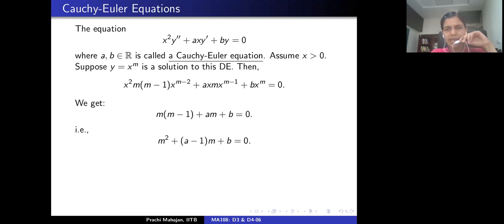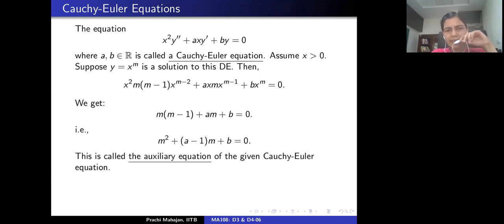This is a quadratic equation, called the associated auxiliary equation of the given Cauchy-Euler equation. Remember, a is the coefficient here and b is the coefficient of y in this associated auxiliary equation.